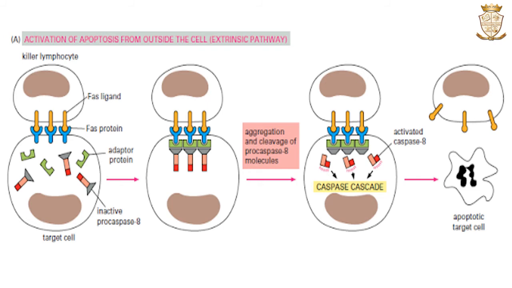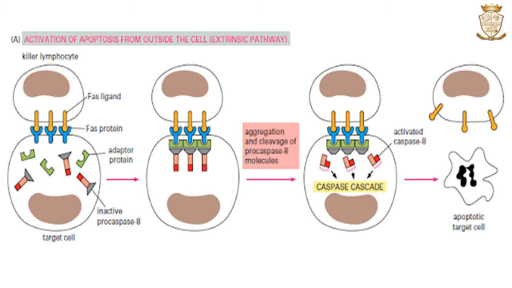The image shows the extrinsic pathway. Here we can see the interaction between FAS ligand from the killer lymphocyte with FAS protein receptor on the surface of the target cell. This results in the recruitment of intracellular adapter proteins, which will result in the aggregation of procaspase 8 molecules. The procaspase 8 molecules will cleave and activate one another and will become active caspase 8 molecules. Then they can activate the downstream procaspases to induce apoptosis.